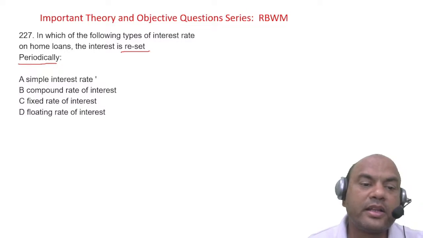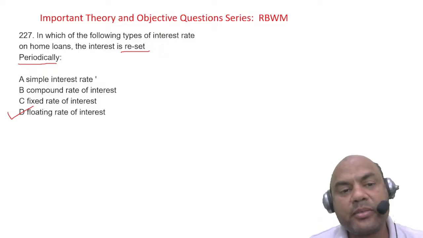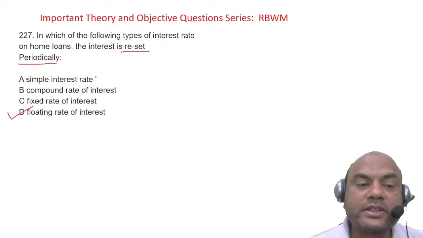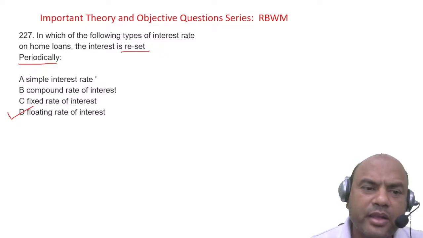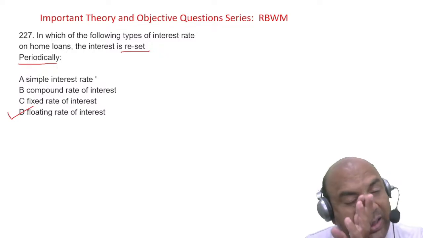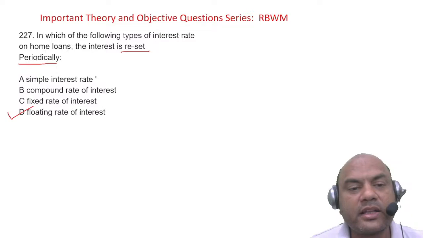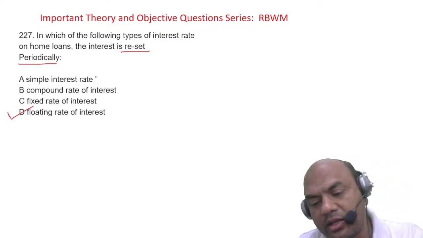Yeah. It is reset. Floating. Floating means constantly it is reset. Every 2 months, every 3 months, that is periodically. Fixed rate means very long time. Many banks give this for the entire period also, but that is very risky for the banks. Okay. So floating rate, yeah, the interest rate is reset periodically.